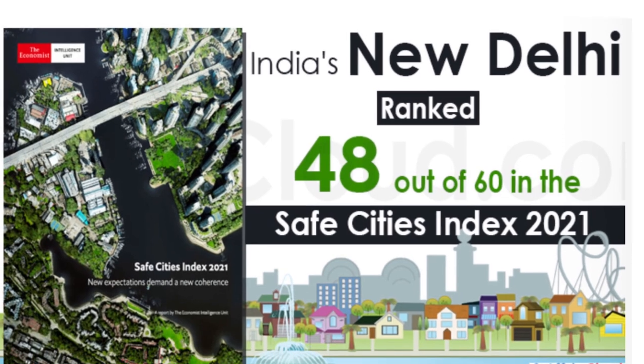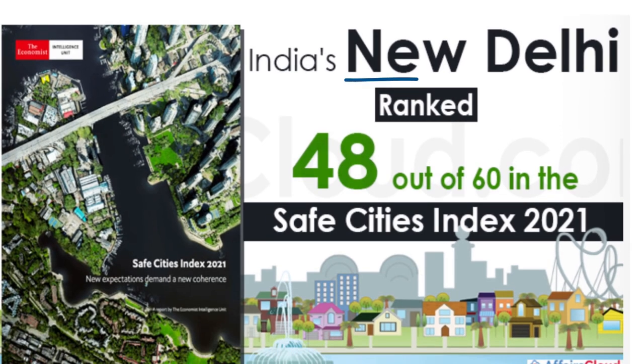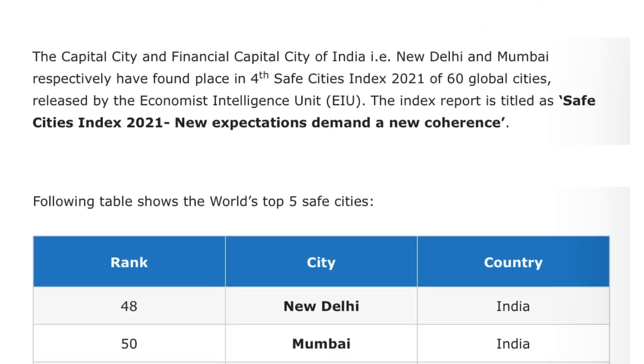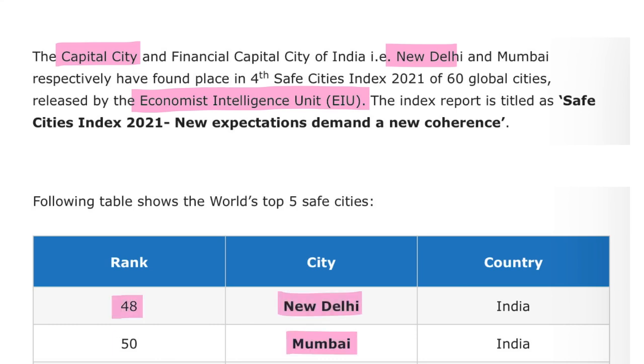Then next is India's New Delhi and Mumbai. India's capital is New Delhi and financial capital is Mumbai. New Delhi has ranked 48 out of 60 in the Safe Cities Index. Who releases the Safe Cities Index? This Safe Cities Index is released by the Economist Intelligence Unit. The capital city was ranked 48 and Mumbai was ranked 50.